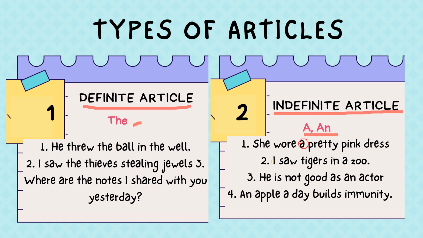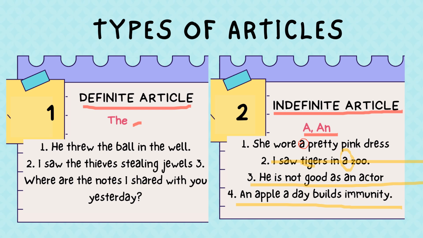In the second example you could see, I saw a tiger in a zoo. When I'm saying in a zoo, zoo is a noun. Again, tiger is also a noun. So for defining it, we are using a here. In the third example, he is not good as an actor. The fourth one is saying, an apple a day builds immunity. So these are the uses of a, an and the.